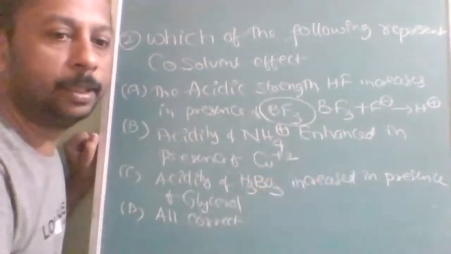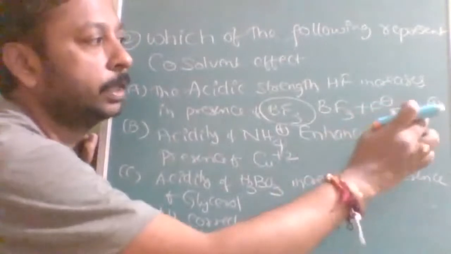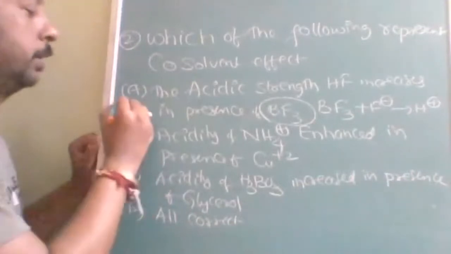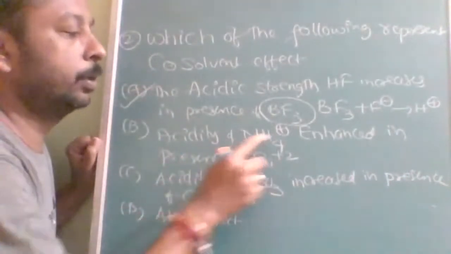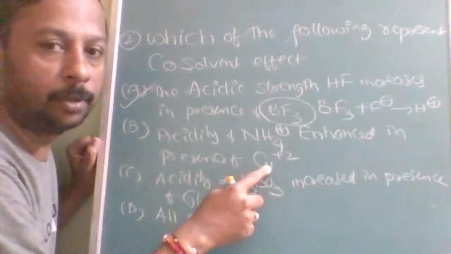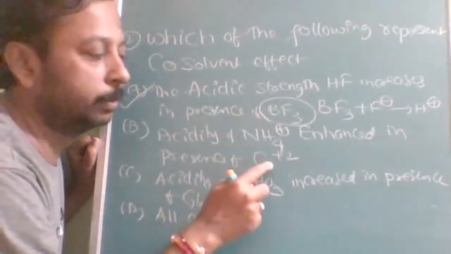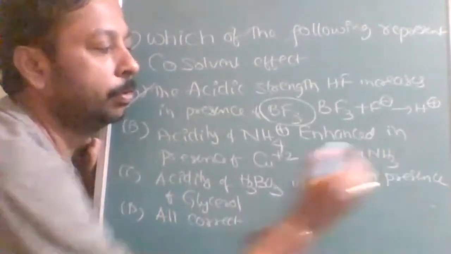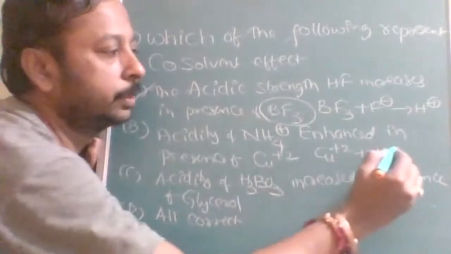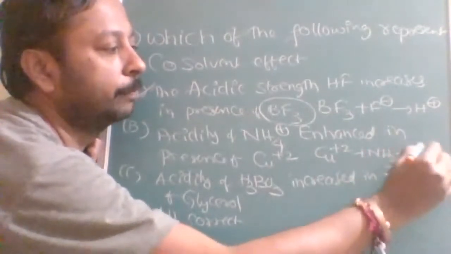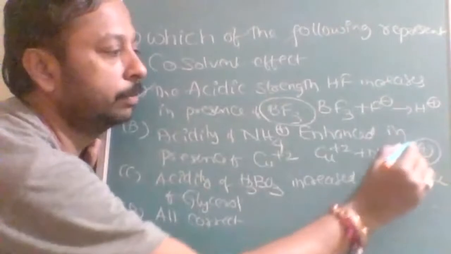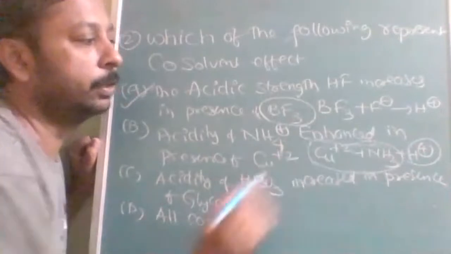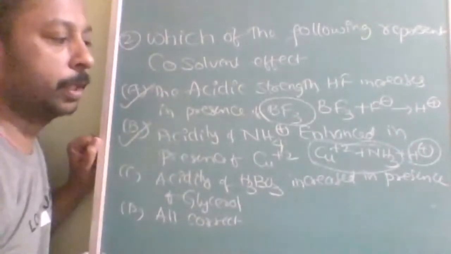So because of this BF3, the H plus releasing capacity improved. Okay, so that's why this is correct. Then the acidic strength of NH4 plus. Cu2 plus wants what out of this NH4 plus? Cu2 plus is interested in NH3 to form the complex. To get its NH3, it will separate H plus from the NH4 plus, which gives H plus. So because of this, the H plus losing capacity is enhanced. Okay. So B is also correct.